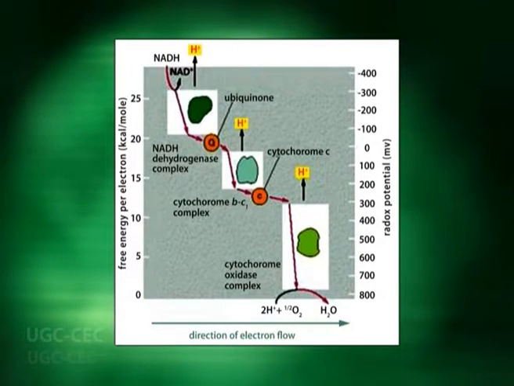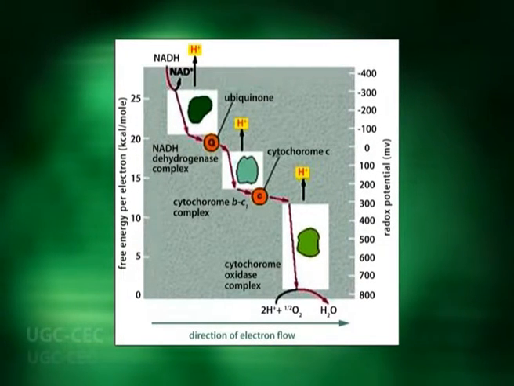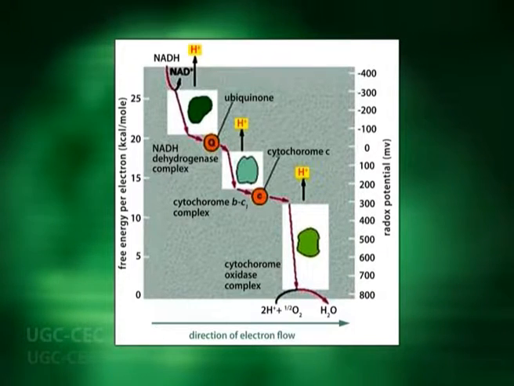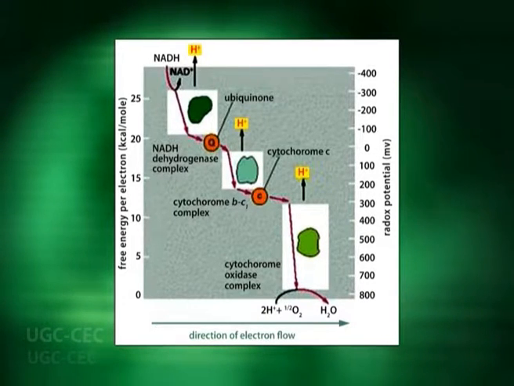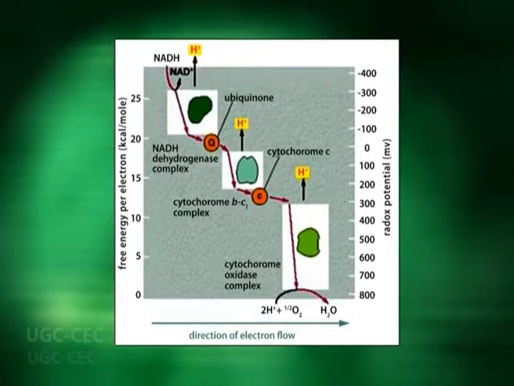The reduction potential of NADH is minus 320 millivolts, thus it has a strong potential to donate electrons, while the reduction potential of oxygen is plus 840 millivolts, thus it has a strong affinity for electrons.